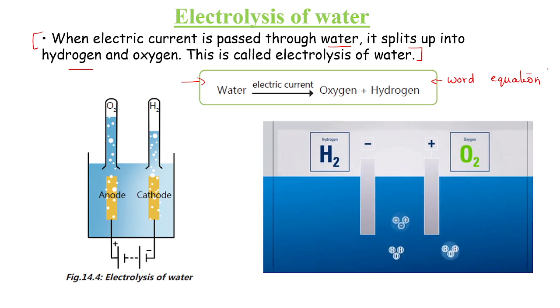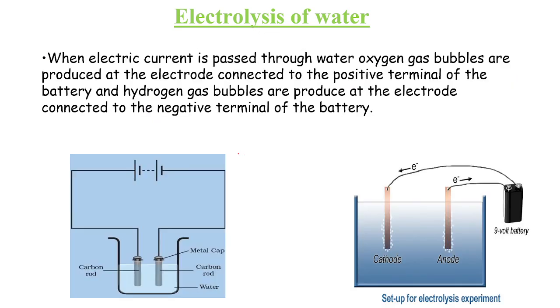Okay, and that's the experimental setup of electrolysis of water. So we have already seen electrolysis of water. When electric current is passed through water, oxygen gas bubbles are produced at the electrode connected to the positive terminal. Which terminal is it? Anode. And the hydrogen gas bubbles are produced at the electrode which is connected to the negative terminal of the battery, that is cathode. Very, very important concept.